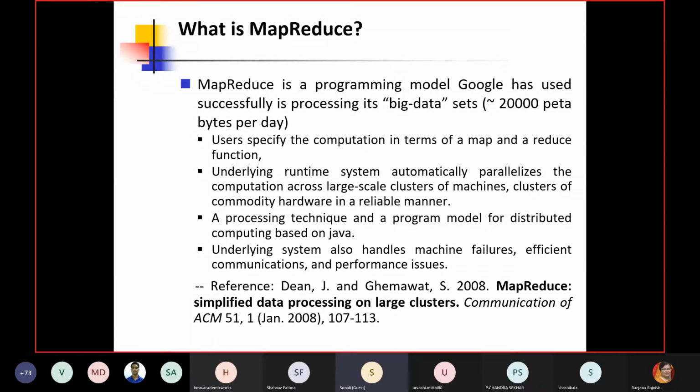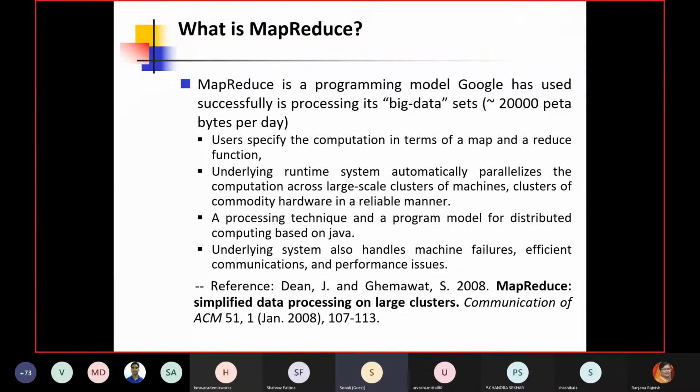The same thing is here. MapReduce is a programming model, and there are two important things: one is the map function and the second is the reduce function. Mapping is like distributing. Suppose I am getting this typing job, so I distribute 10 pages to each operator. That is the mapping function. Then the reducing function is a kind of collection function, taking the aggregation of all those results.